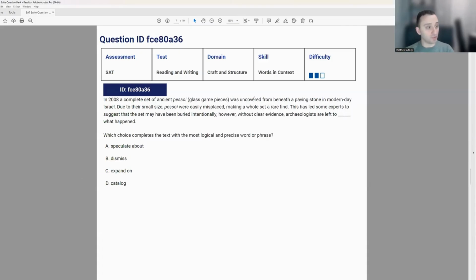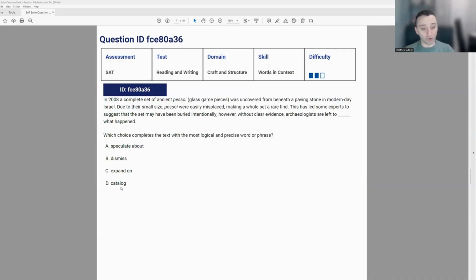And this problem says in 2008, a complete set of ancient Pesoi glass game pieces was uncovered from beneath a paving stone in modern-day Israel. Due to their small size, Pesoi were easily misplaced, making a whole set a rare find. This has led some experts to suggest that the set may have been buried intentionally. However, without clear evidence, archaeologists are left to blank what happened. So, because they don't have clear evidence, they need to guess what happened, or make a hypothesis on something.